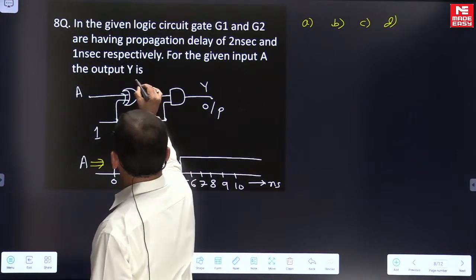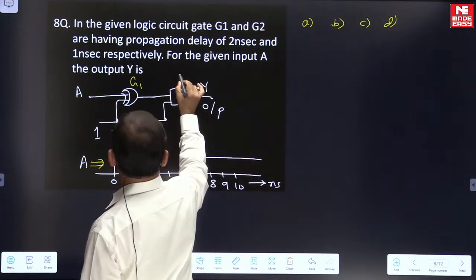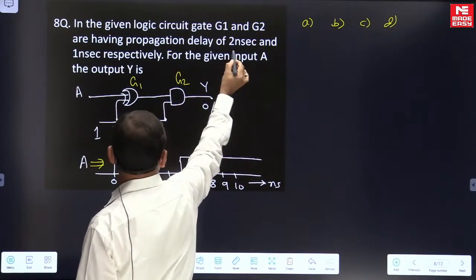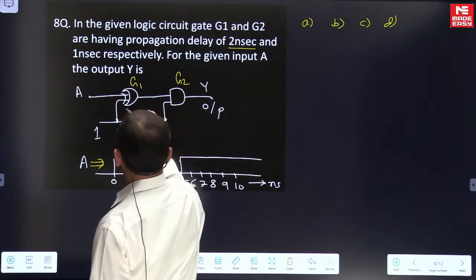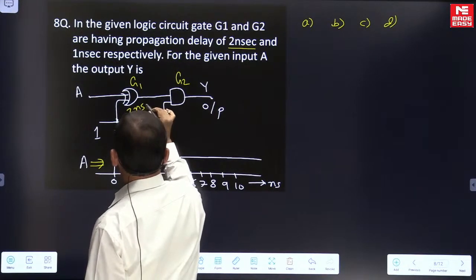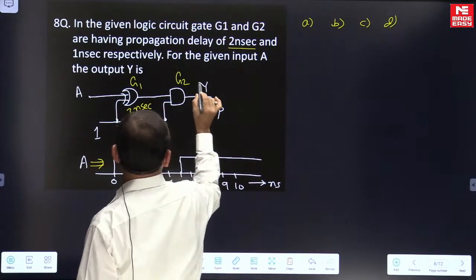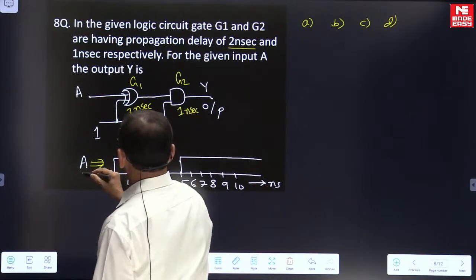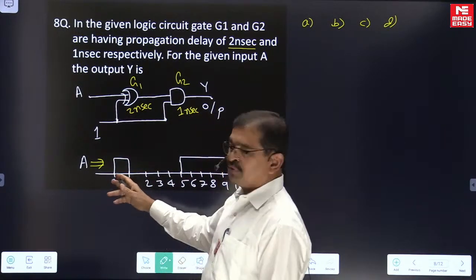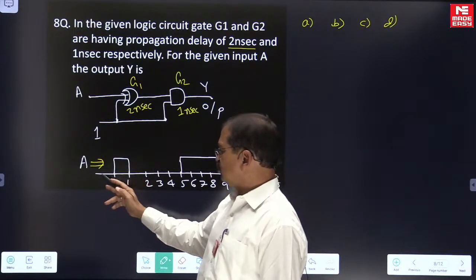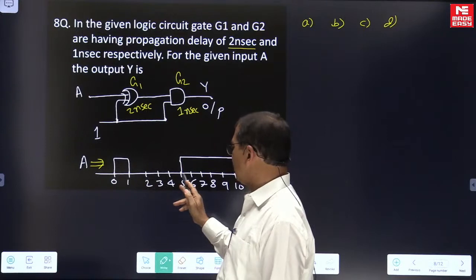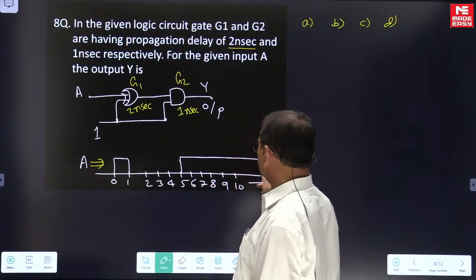So gate G1, of course, here I have not mentioned, it is G2. G1 has a propagation delay of 2 nanoseconds. G2 has a propagation delay of 1 nanosecond. It is the input A. So input A before 0 is 0, at 0 it gets some pulse signal, later from 1 to 5 it is 0, after 5 it is 1.